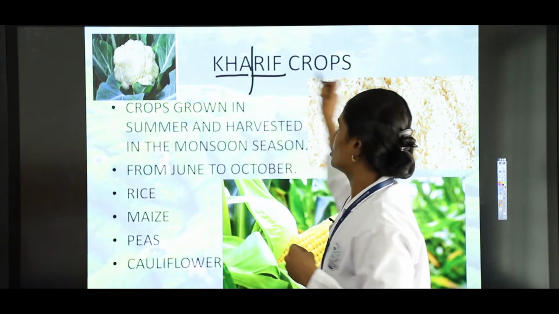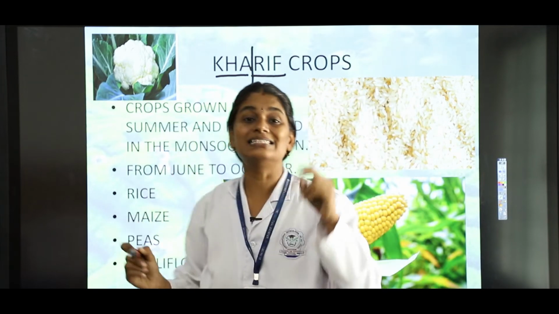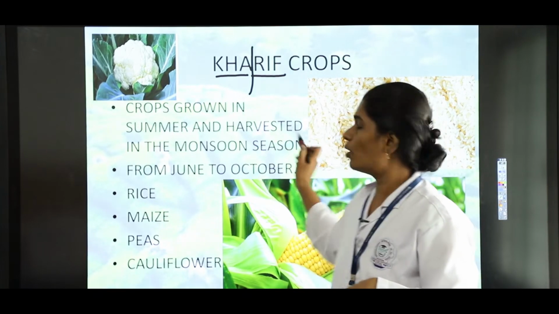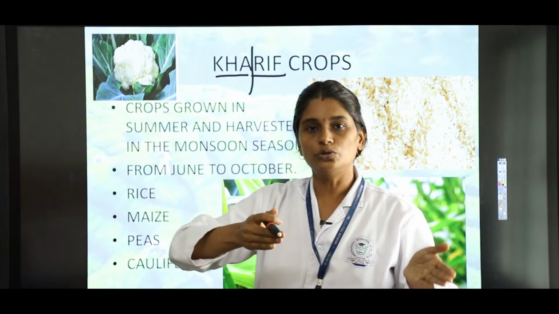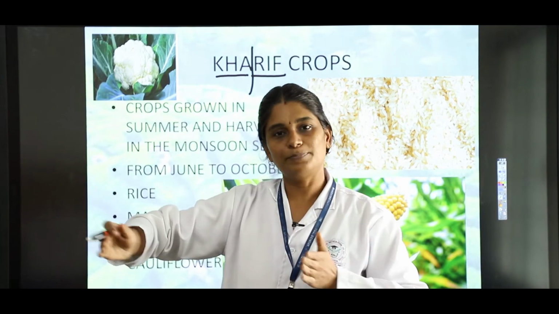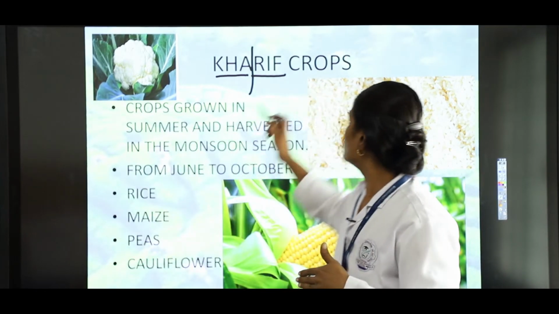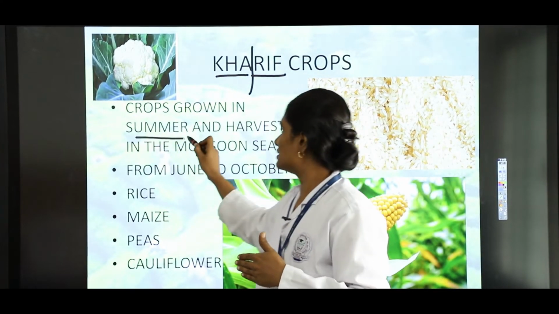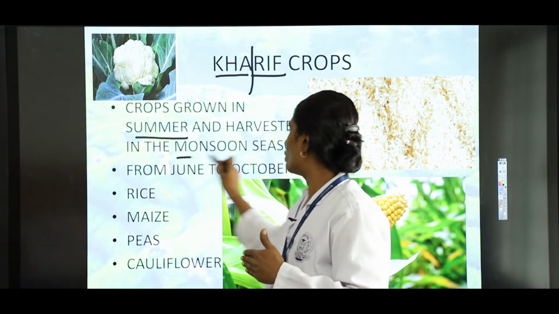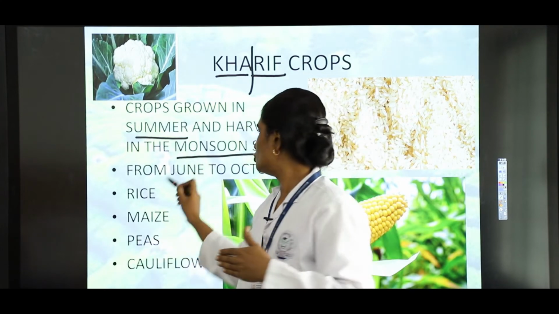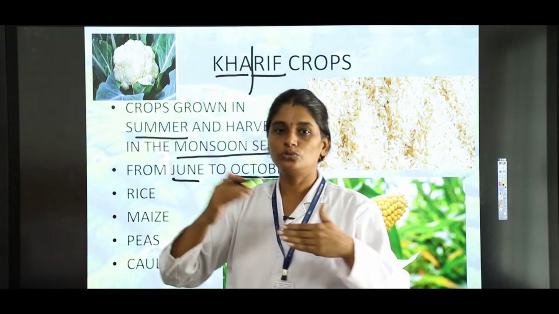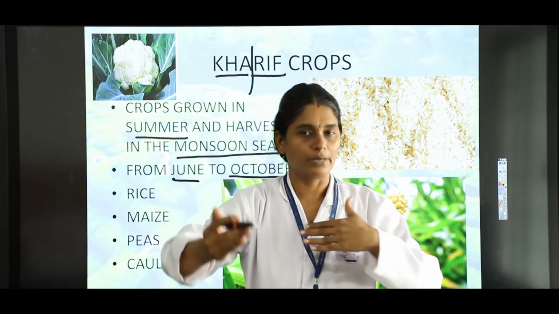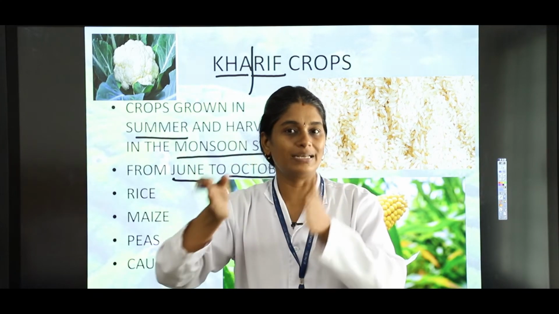Kharif crops are grown in the summer season and harvested at the end of the monsoon season, from June to October. In this period when these plants are grown, these crops are called kharif crops. June to October. Usually your school starts from June to October, your first term, right? So you have to think from June to October it is kharif crops.